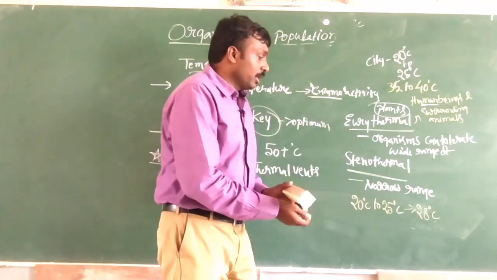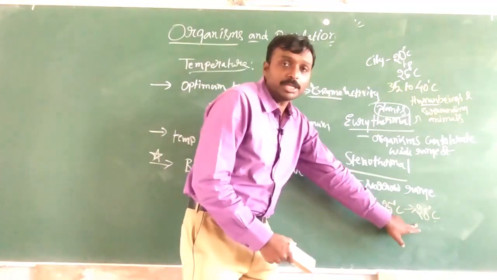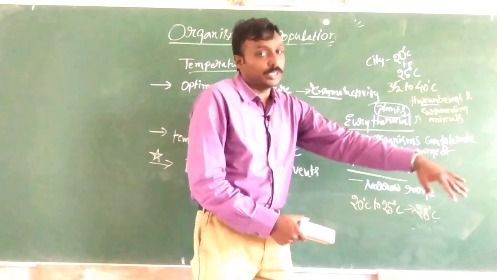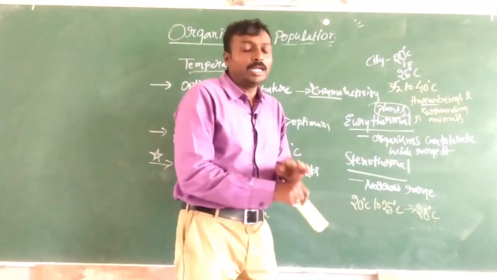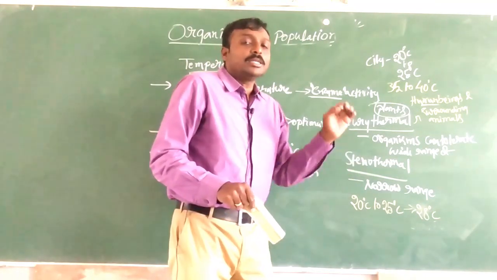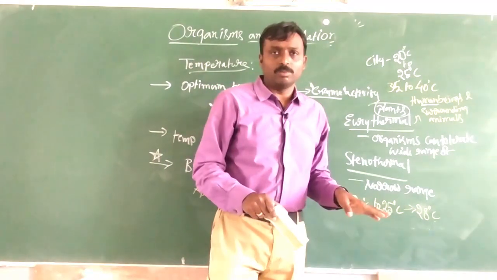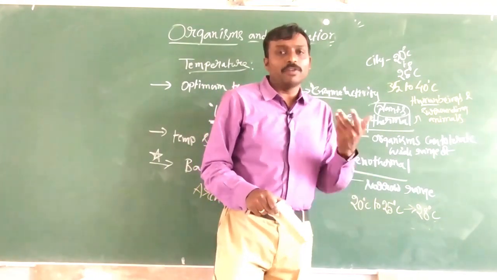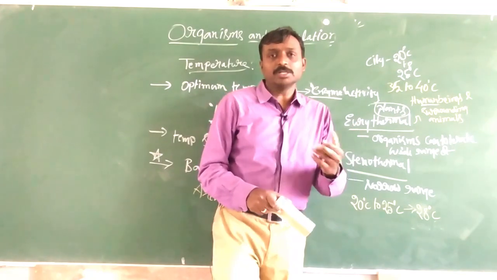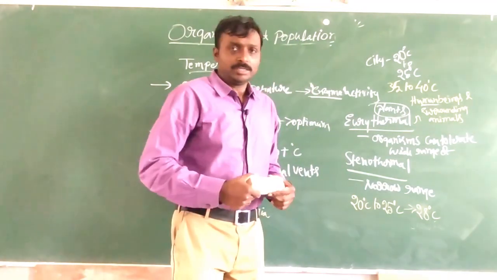But if the temperature goes still higher than this 28 degrees Celsius, then those organisms cannot tolerate such a change in temperature and they may die also, or they may lose fertility. Such types of threats will be there to the generations.